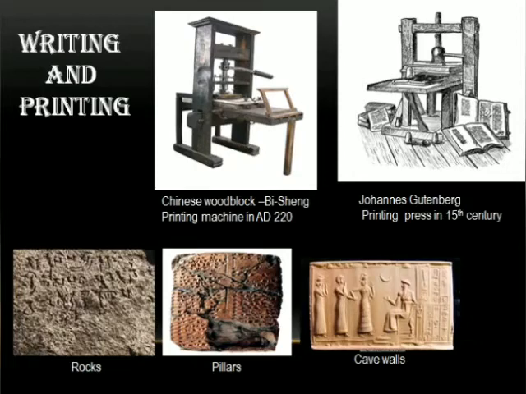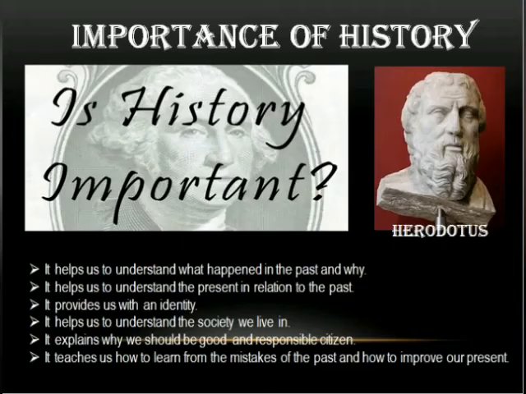Writing and printing. The early humans actually wrote on cave walls, rocks, pillars, stones, silk, metals, clay tablets, and wood. Later, they invented printing machine. Chinese made a woodblock printing machine in AD 220 by B. Schenck. Later, Johannes Gutenberg introduced printing press in 15th century, and the first book which was printed was Bible.